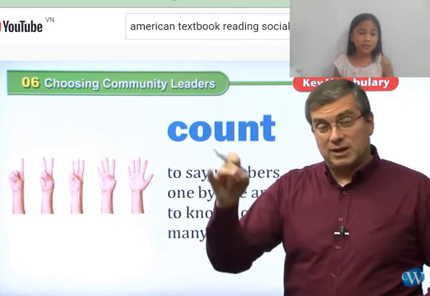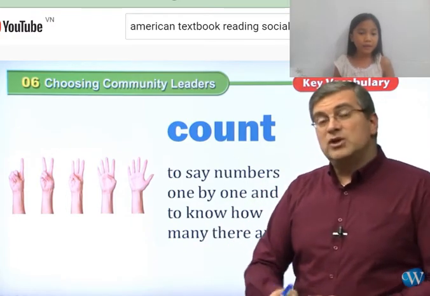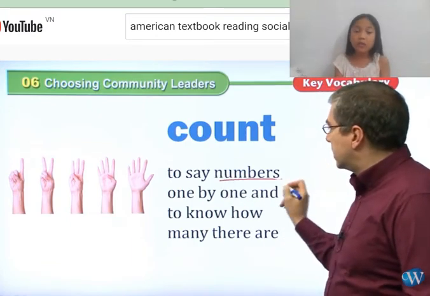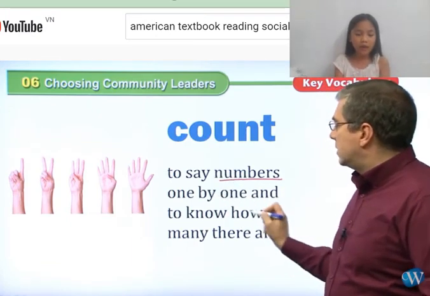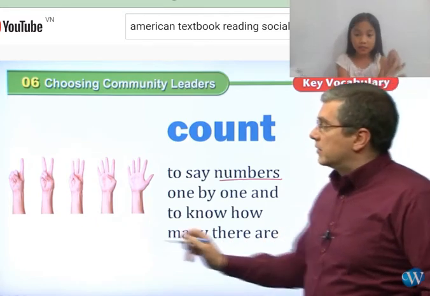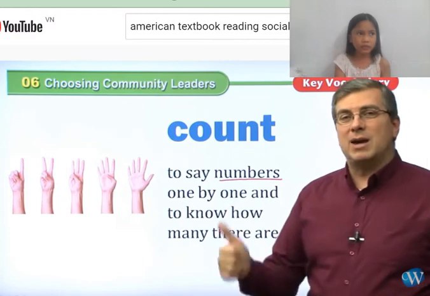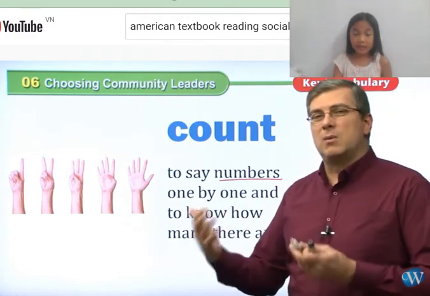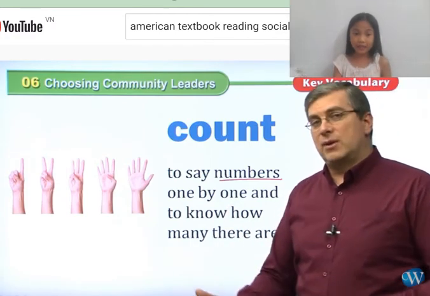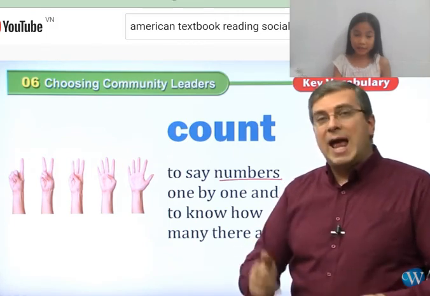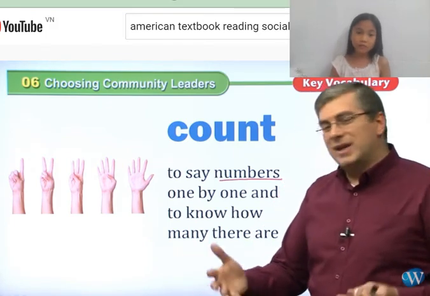So count means to say one by one and to know how many there are. So when we vote, there are so many pieces of votes. So we need to count to know how many votes are in this group, how many votes are in that group, so that they can know the amount of people who vote for each team so that they can be leaders.